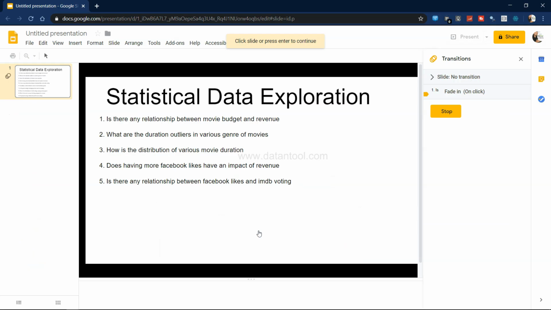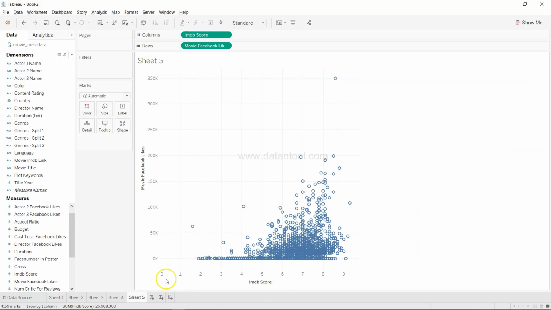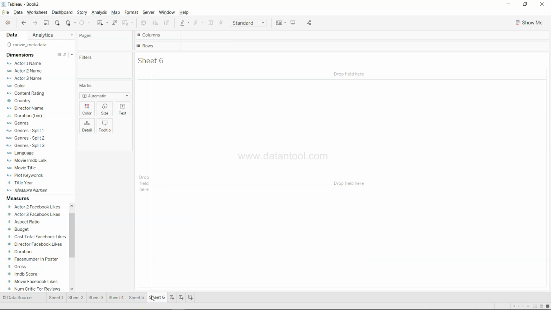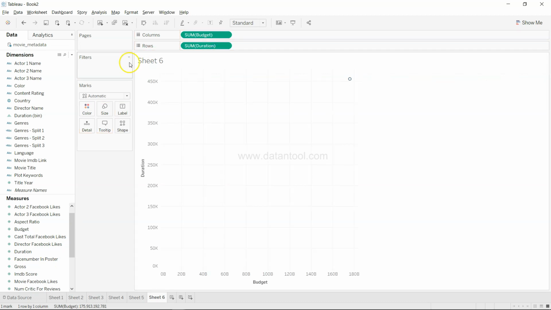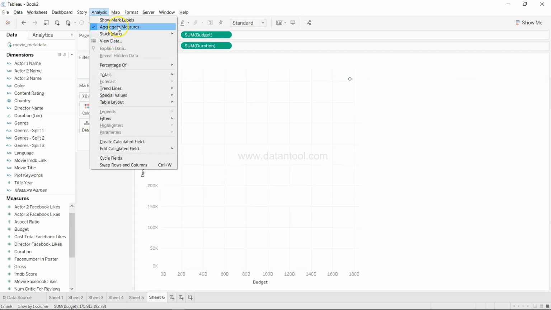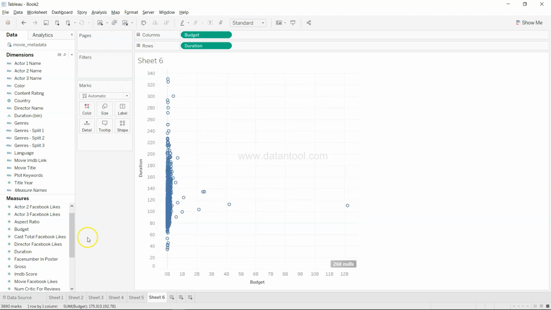So let's move on. Next question: correlation matrix between various numerical data points. All right, so let me come over here, and creating a correlation matrix is very simple. The final visual may look a bit daunting or complex for a new user, but creation is very simple within Tableau. So what we have discussed so far is the budget. Let's say budget and duration, whether they have any correlation. So I'll go over here in analysis and uncheck aggregate marks, right?